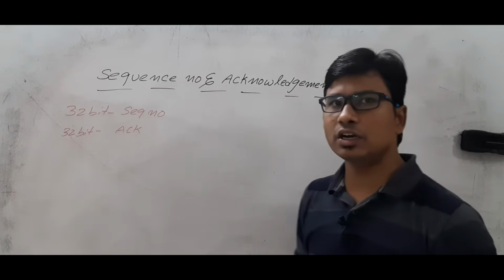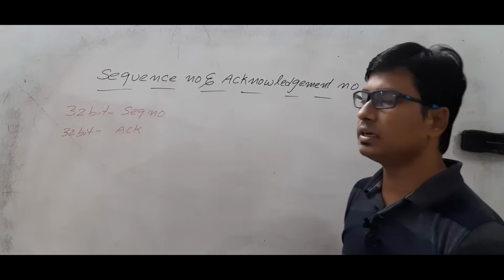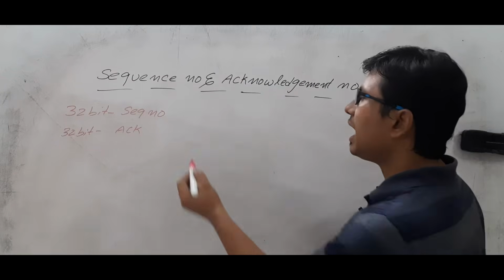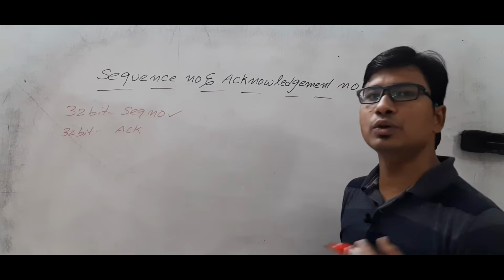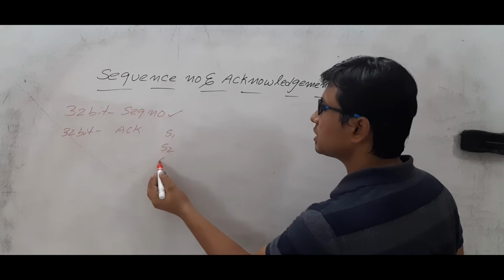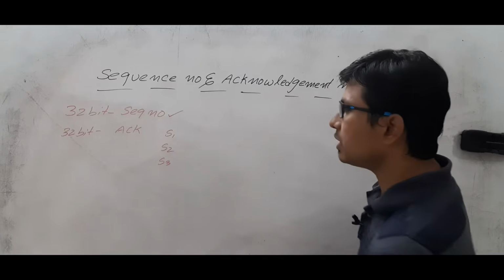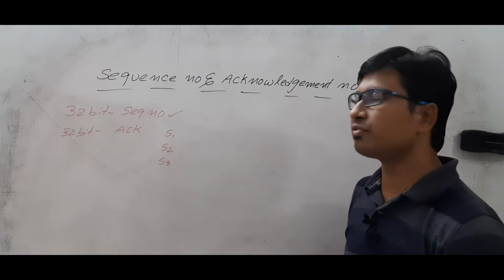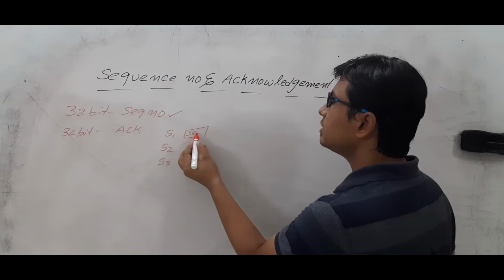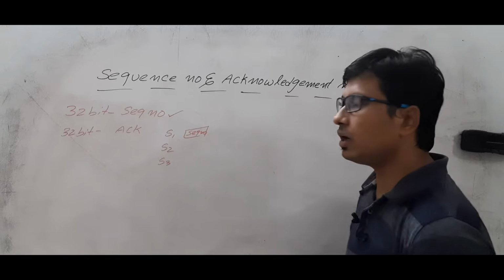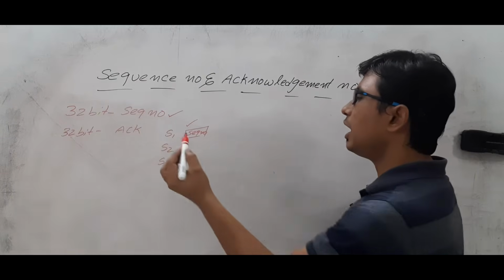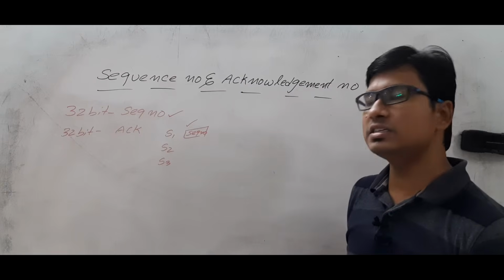Now, for those who do not know the purpose of the sequence number, let me discuss it. The sequence number is useful to identify the segment uniquely. You will send segment S1, segment S2, segment S3. Each segment needs to be uniquely identified. So each segment will have a sequence number which is unique to that segment. Using the sequence number, I am able to identify the segments.